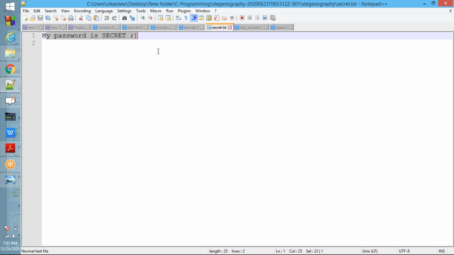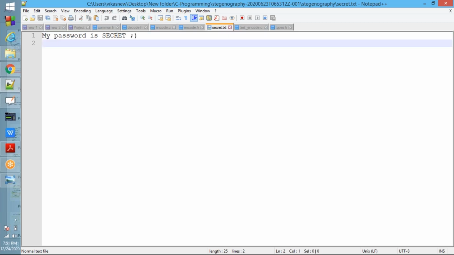Please remember, everything you need to do using the file functions: fread, fwrite, ftell, rewind. Using these functions only you need to do all the things. Hard coding is not allowed. Something like file size, going to the properties, checking that one and hard coding it, like saying file size is 25, that is not allowed.